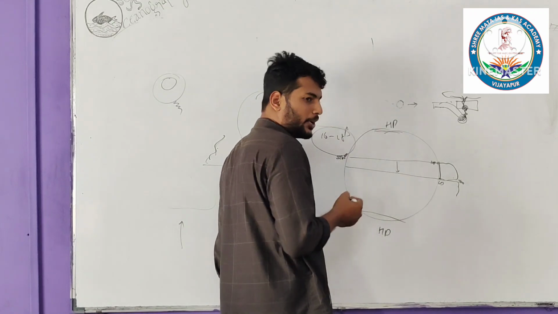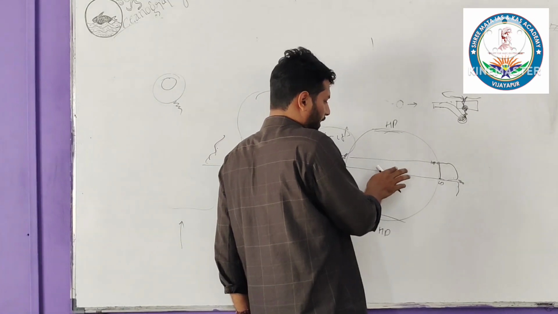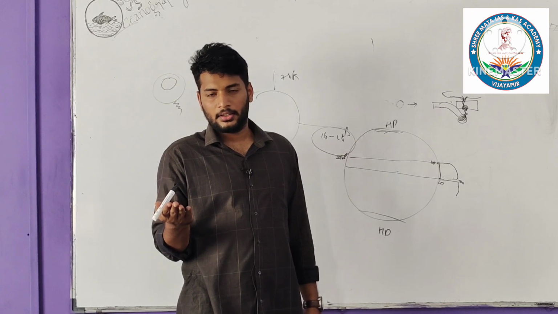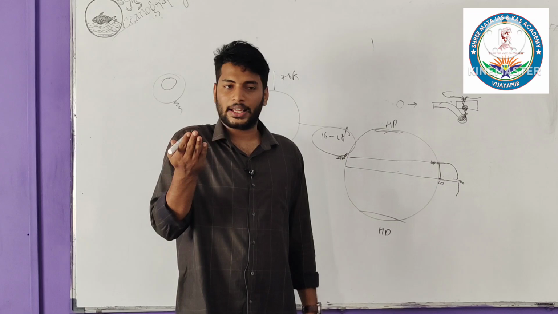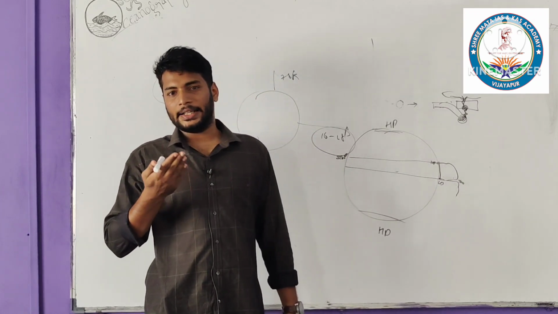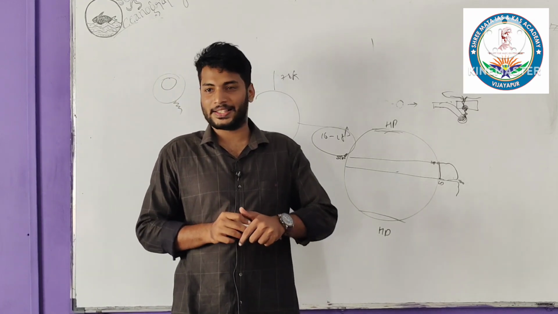Now due to the Coriolis force, it will have a clockwise movement. Okay, and we know the effect of Coriolis force will be 90 degree deflection, that is clockwise direction in the northern hemisphere and anti-clockwise direction in the southern hemisphere. And I hope you know the reason.